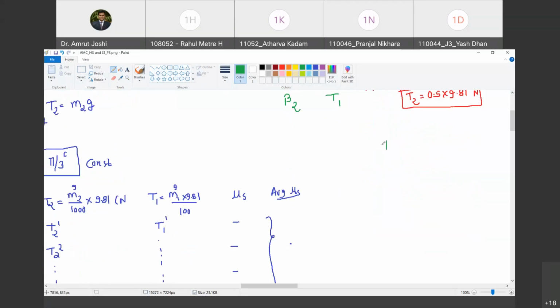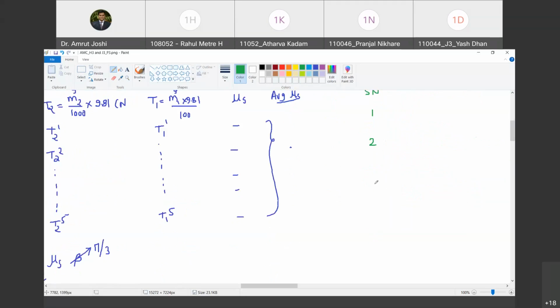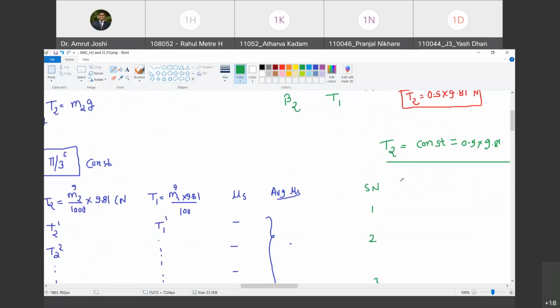So what is the second part of the experiment? In the second part of the experiment, I keep T2 constant, which is, let us say, equal to 0.5 into 9.81. Are you with me? And I have 5 readings. So serial number, 5 readings: 1, 2, 3, 4, and 5. In these 5 readings, what is going to change?